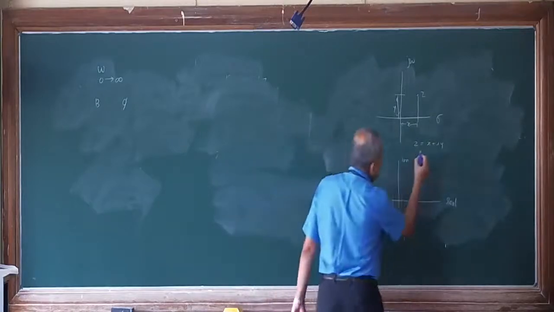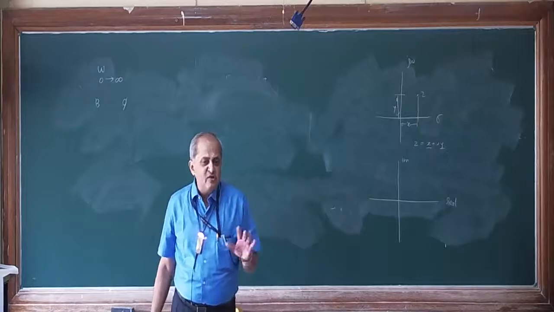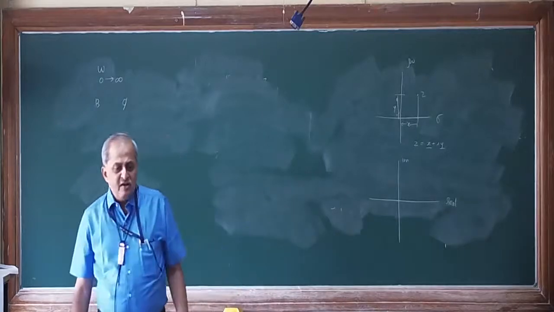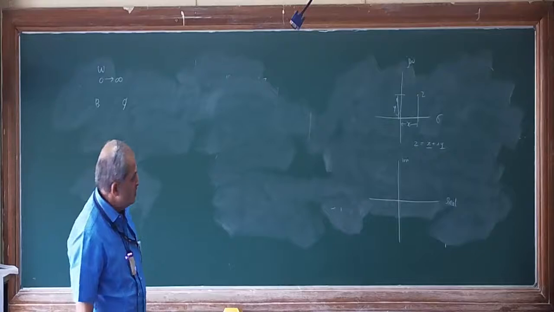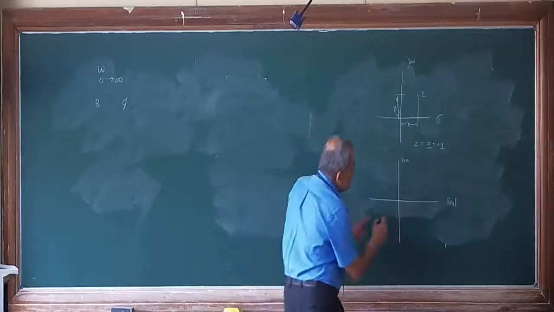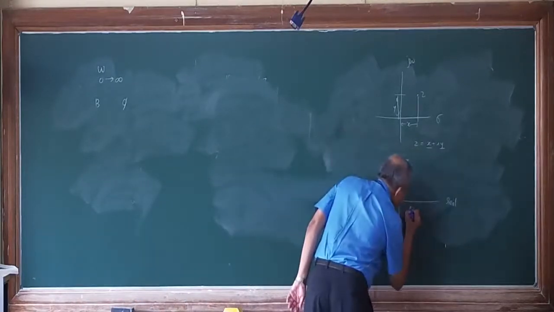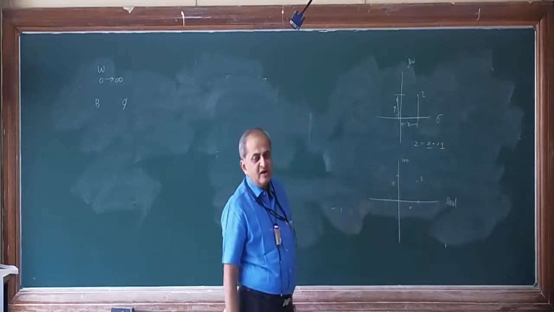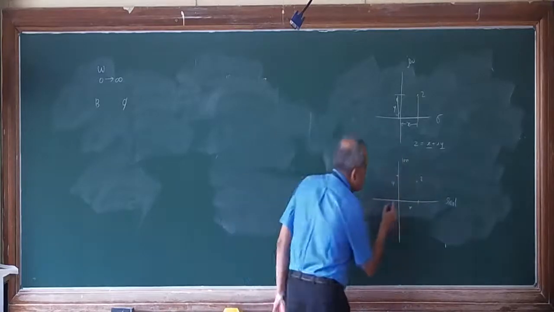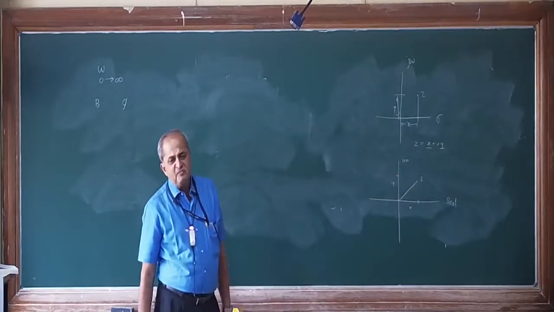So real is x and imaginary is y. Even though the values x and y are both real, y is called imaginary because it is operated by I. So instead of measuring x along the x-axis, y along the y-axis and representing z in a rectangular coordinate, I will represent it in a polar coordinate.